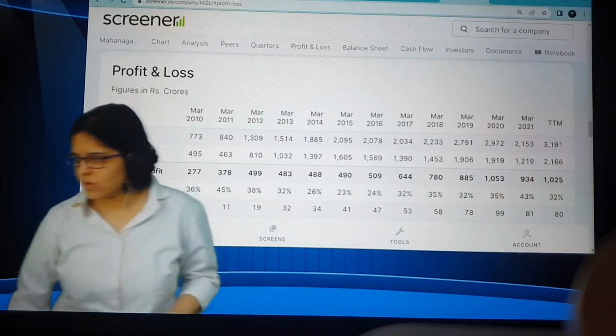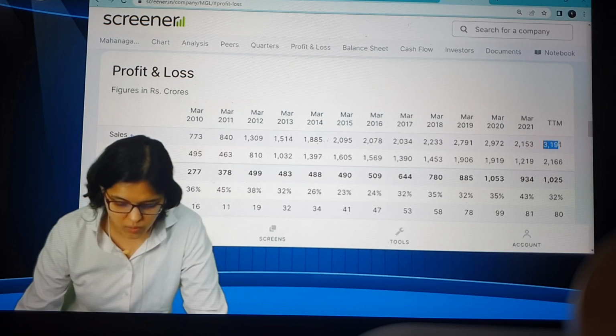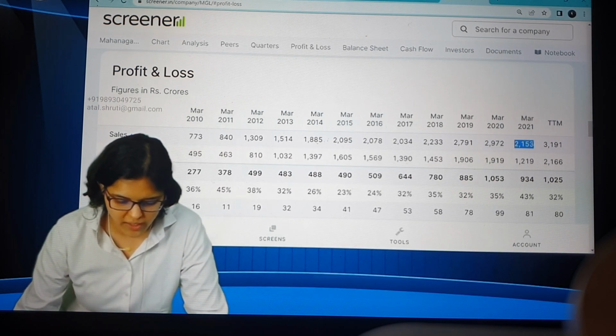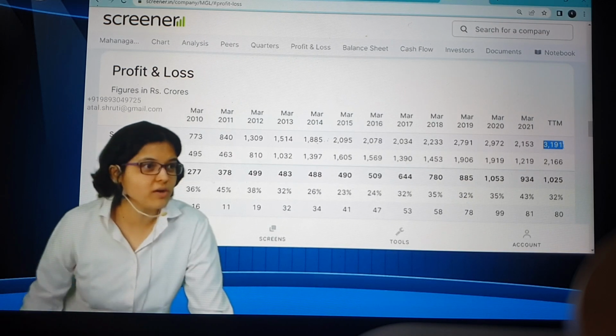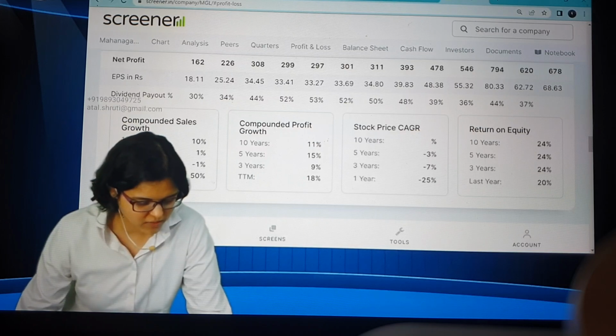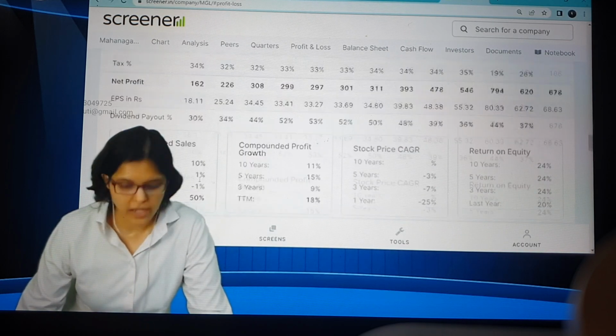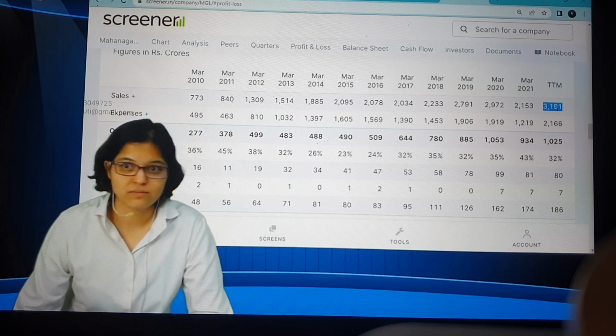Understood? Yes. So if you check here, now going back to profit and loss. Now if you see, TTM is how much? 3191. Is this also 12 months data? Yes. In the latest 12 months reported, can I say they have done much better? Yes. Is this okay? So here, which growth have they mentioned? They have given about the TTM growth. And here you can see it's a jump from almost 2,000 to 3,000. And that is the reason why we can see 50% growth.